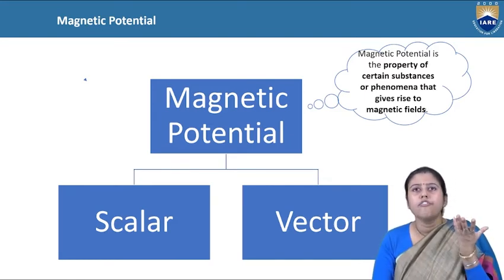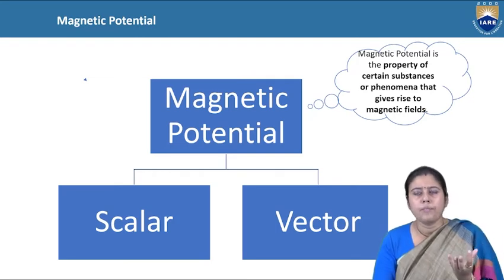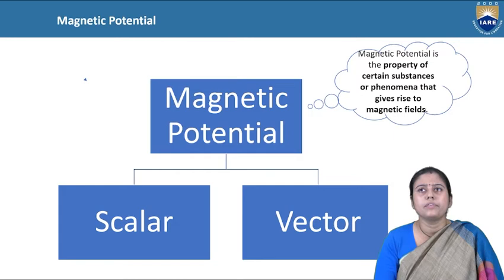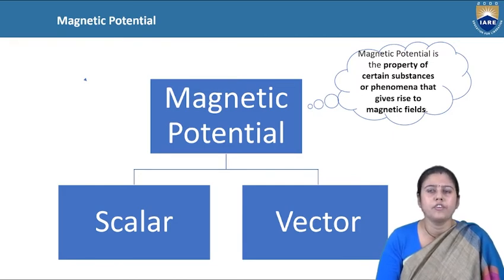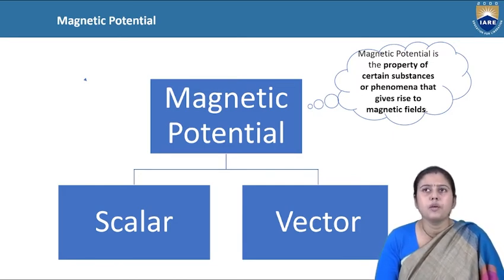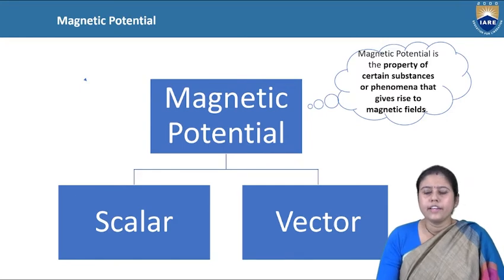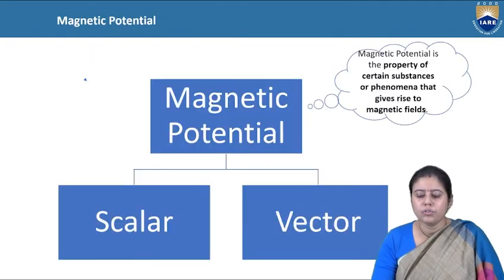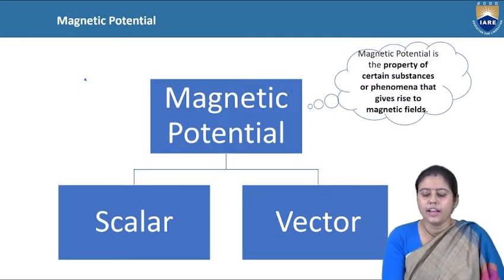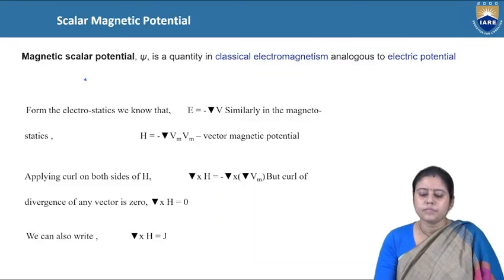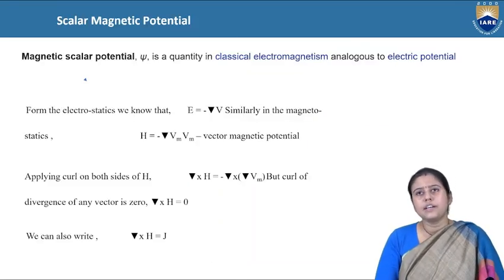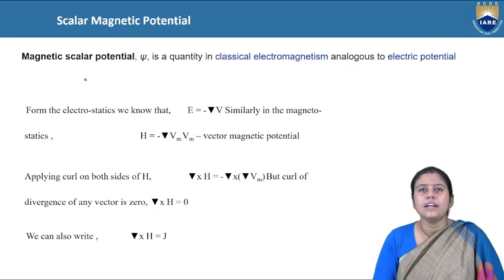Substances means iron is one type of substance, nickel is another type. So, the property of certain substances or phenomena that helps give rise to the magnetic field. First, there are two types, scalar and vector. First, we will discuss the scalar magnetic potential. What is scalar magnetic potential?